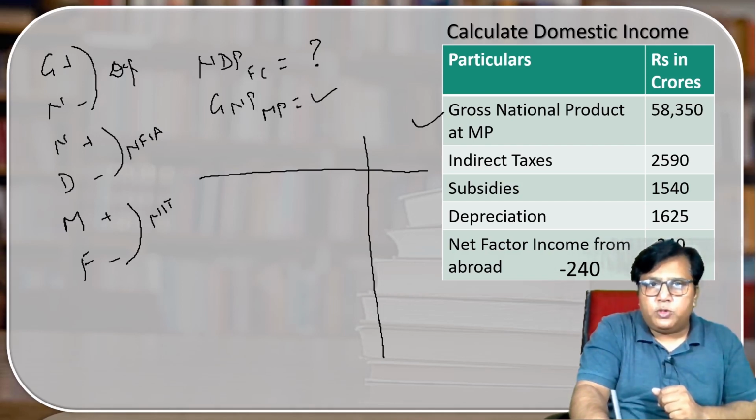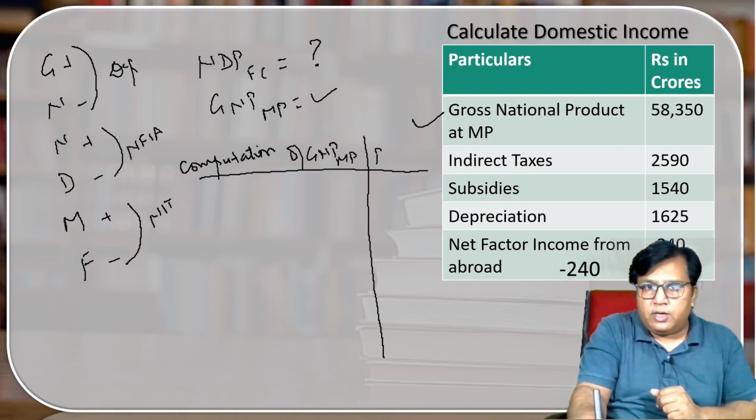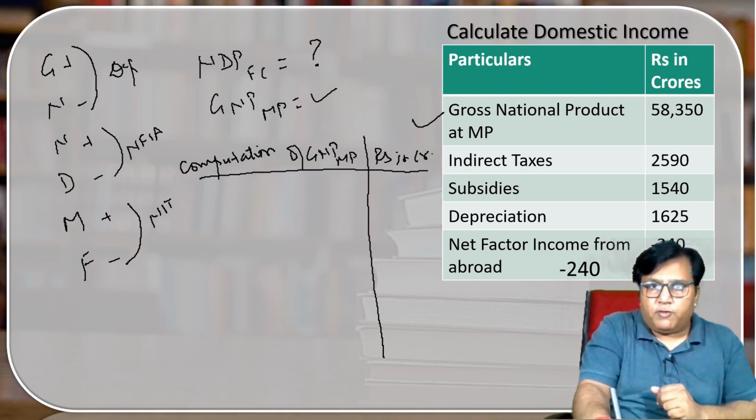Okay. What we have to do? We have to compute GNP MP. Write down computation of GNP MP. Answer is being given in crore. Write down rupees in crore. Firstly, we have to draw the format. GNP MP. We have to convert G into N. It means minus depreciation.